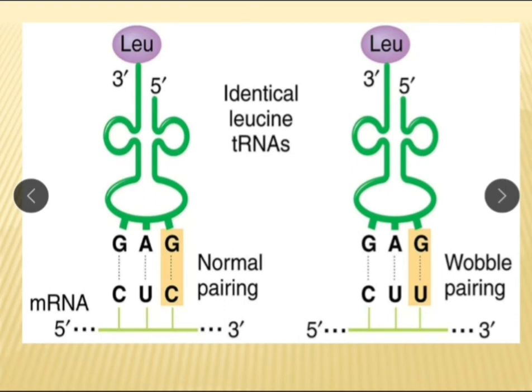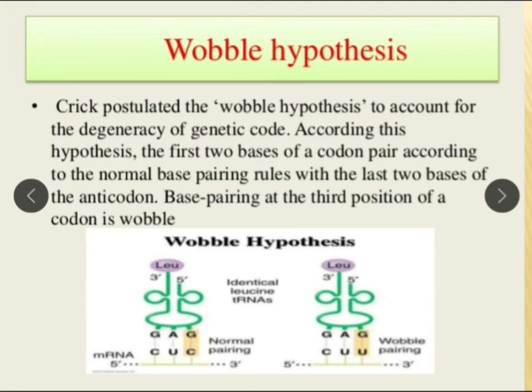Here leucine is coded by CUC. This is normal pairing, C pairs with G, and this is wobble pairing, which is not perfect, U pairs with G. Wobble hypothesis, who proposed it? Crick, for the degeneracy of the genetic code.